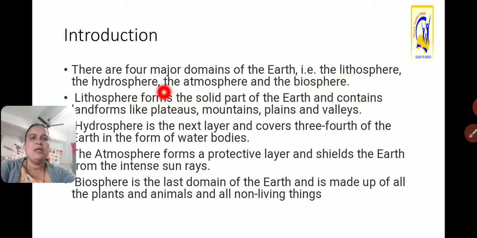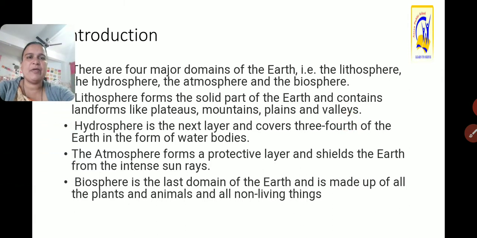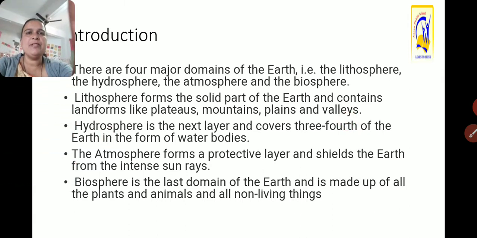Now here, the lithosphere forms the solid part of the earth and contains landforms like plateaus, mountains, plains and valleys. Litho means land and sphere means layer. So the land layer contains plateaus, for example the tableland, then mountains, plains and valleys. These are all considered part of the lithosphere.